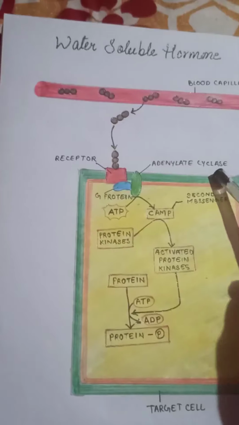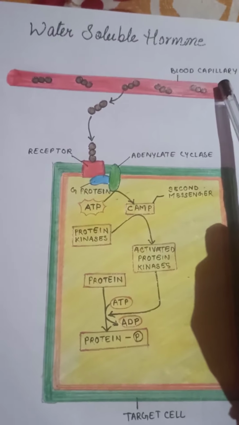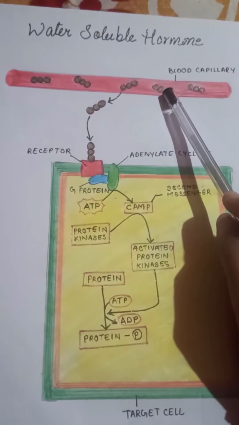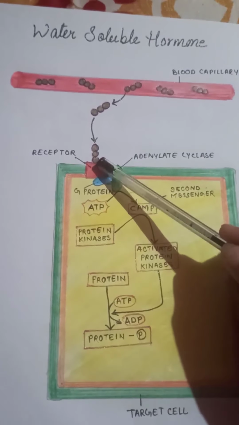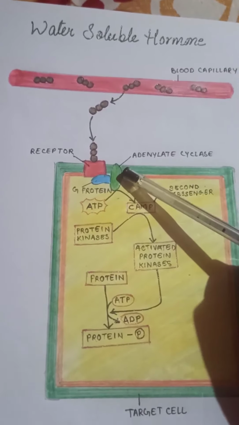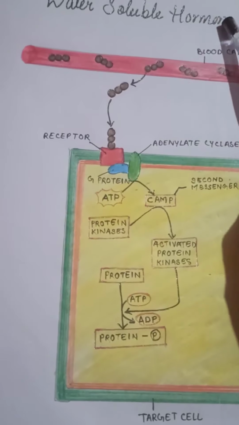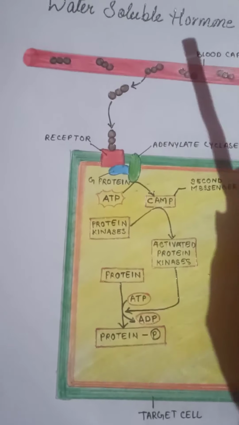Now this is the water-soluble hormone mechanism. These are the blood capillaries, these are the hormones, these are the receptors, this is the G protein, and adenylate cyclase. Now what happened in this process? The water-soluble hormone is the first messenger.